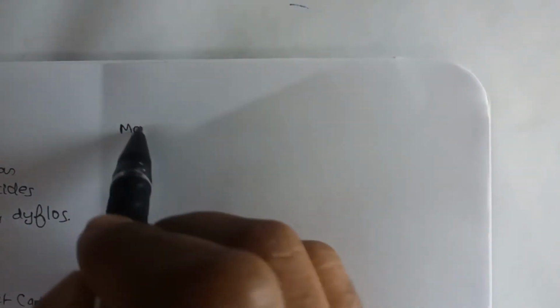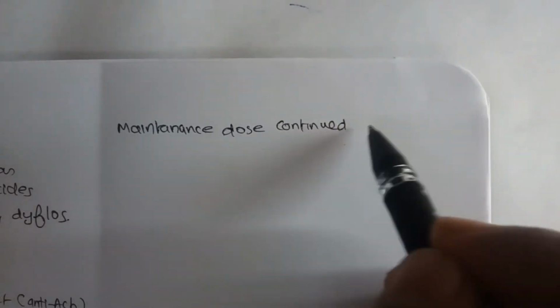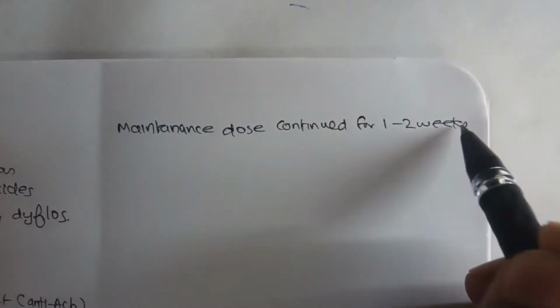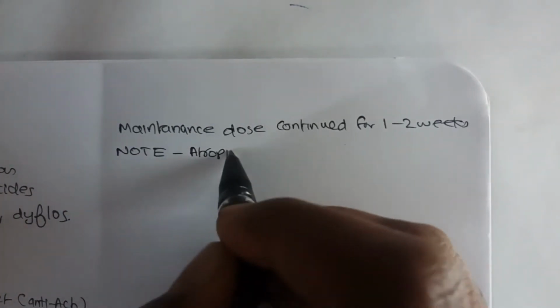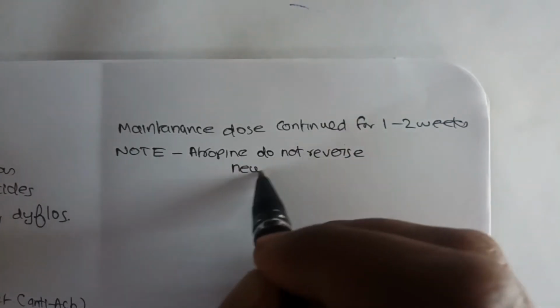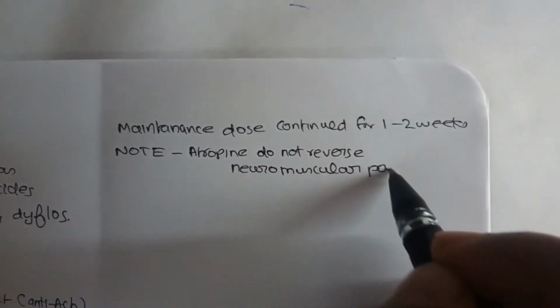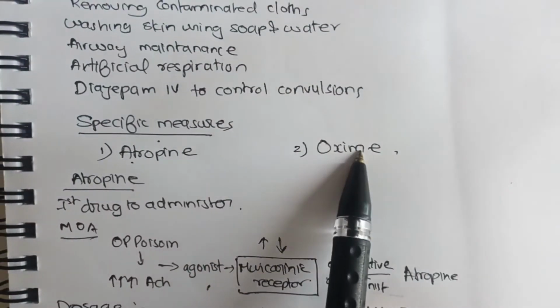After that, we also give a maintenance dose for about 1 to 2 weeks. So that is the dosage. Now, we should note that atropine cannot reverse the neuromuscular paralysis. Why? Because it can only affect the muscarinic receptors. So for this, we use the help of the oximes.